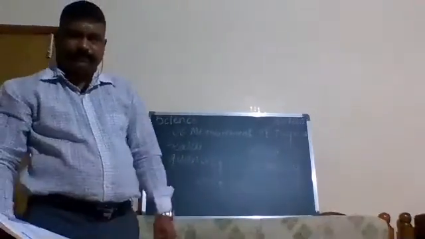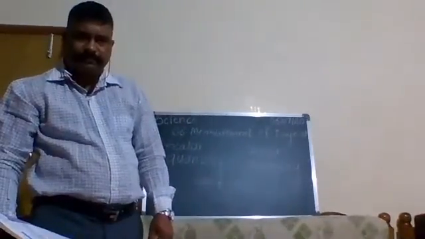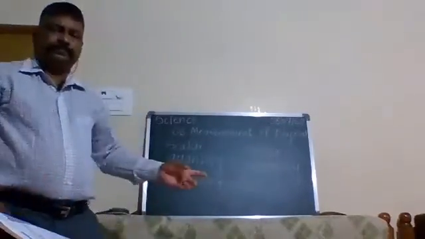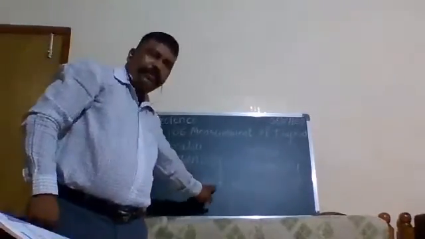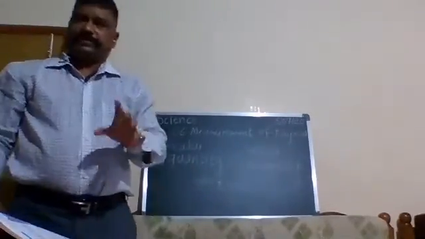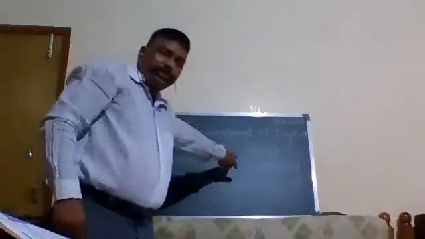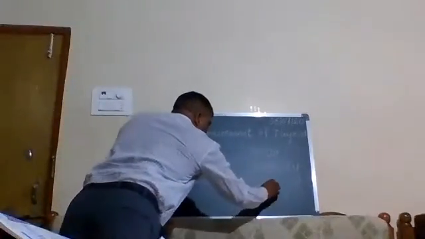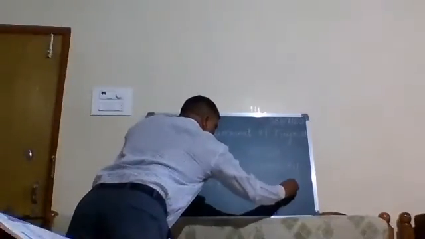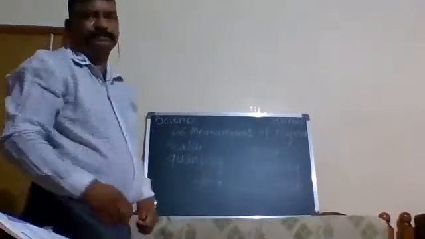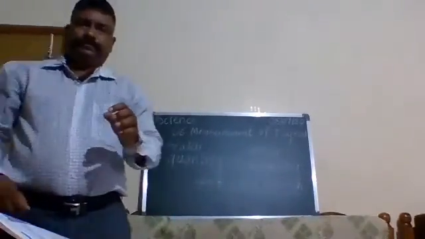Scalar quantity is completely expressed by its value and unit. Only value and unit is given, scalar quantity is expressed. But vector quantities need direction. How is it, see?